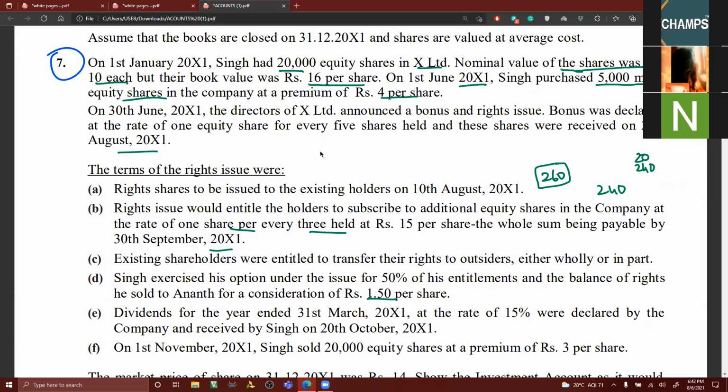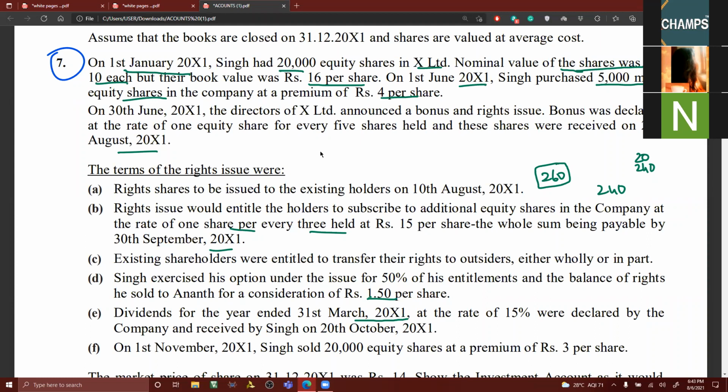Dividends for the year ended 31st March 2011. So you are holding shares on 1st January, no? So for that particular period, he was a shareholder, no? What do you people say? Come on, tell me. So the dividend which you receive on this amount will be income, or is it a revenue receipt or a capital receipt? Revenue, sir. Very good. Clear.